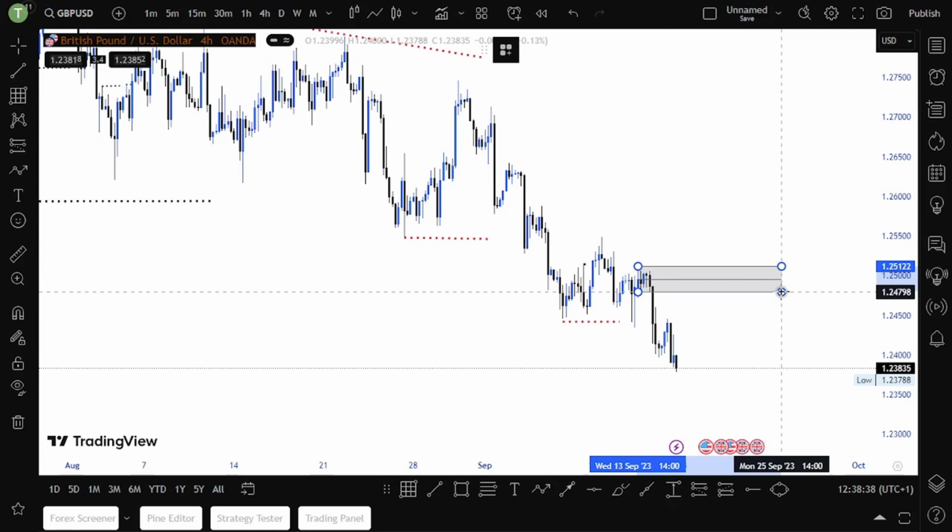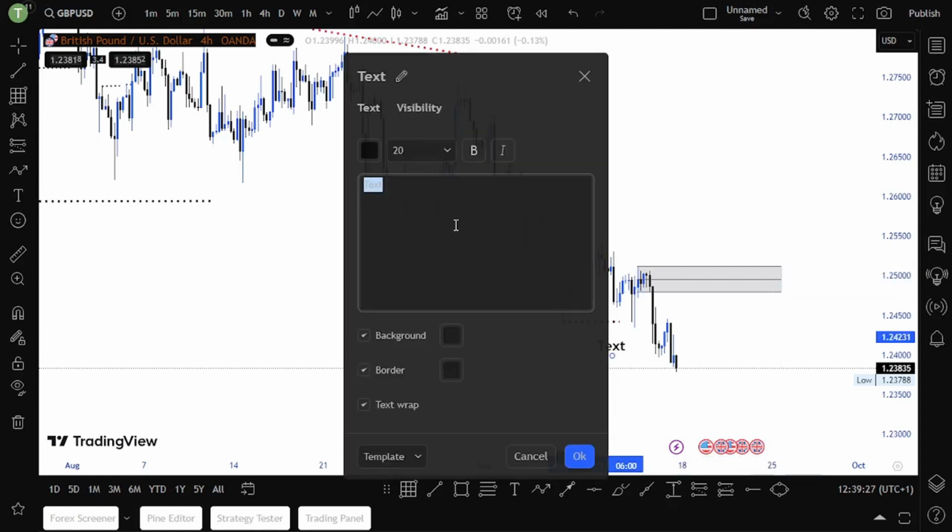As I said in the other videos, I only look at setups where there is a break of structure. If there is no recent break of structure, I don't pay attention to that currency pair. I'm not interested in any pair that is too much consolidating and doesn't show any direction.